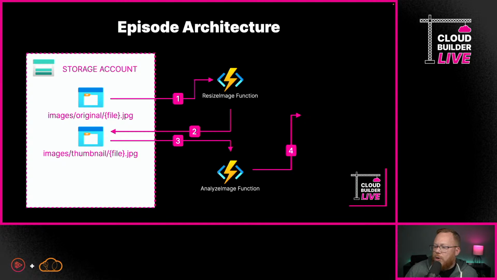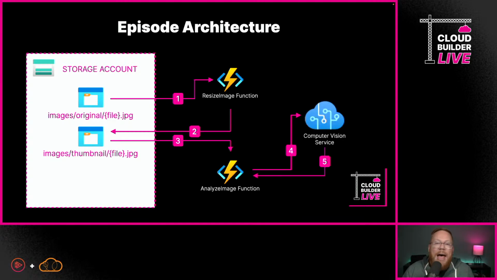And what we're going to do is let it go ahead and analyze the image, and then it's going to return back the data in terms of what it's found within that image. And then we're going to take the output of that, all the data that we've gained from using this, and output that inside of a JSON file that's going to exist within another folder called data. And so really, what we should be able to do is drop in a single image, and this entire process should work seamlessly, and we should get back both that thumbnail and the data.